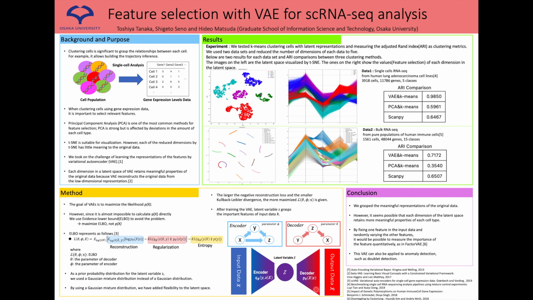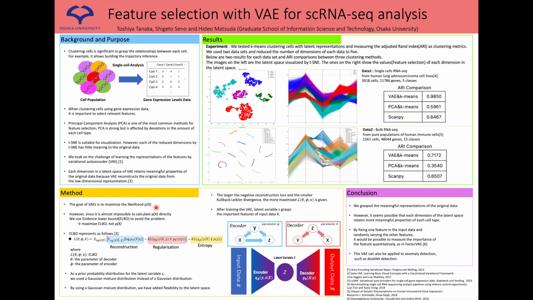Method. Let x be the input data and z be the latent variables of x. VAEs encode data x into z and decode the latent variable z to the data x. VAE learns the good representation z by repeating this process over and over again.